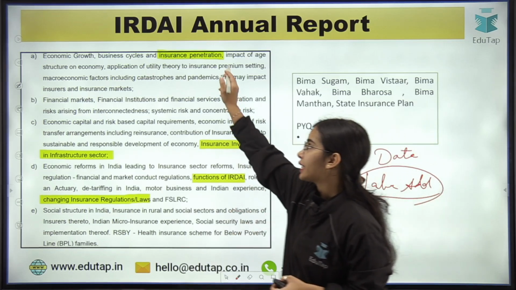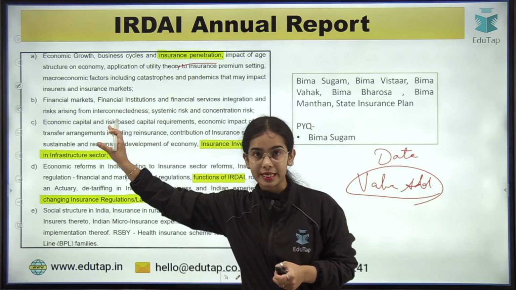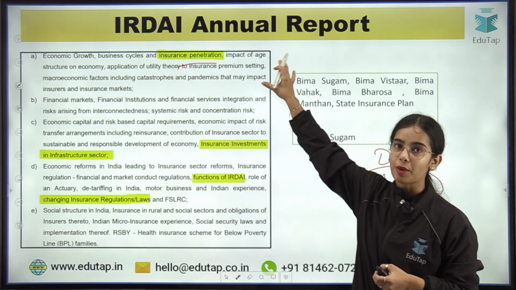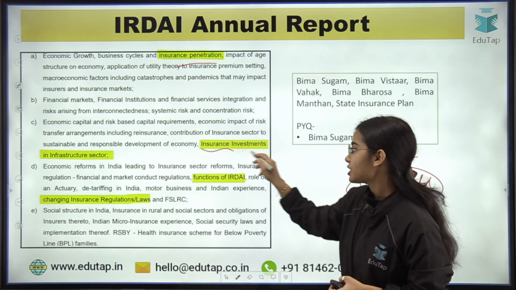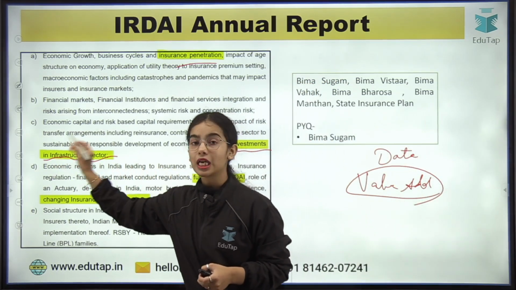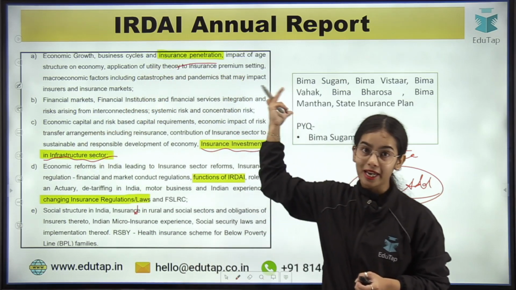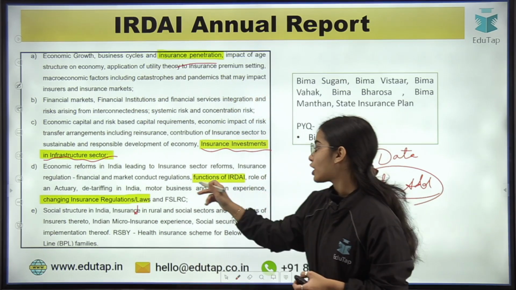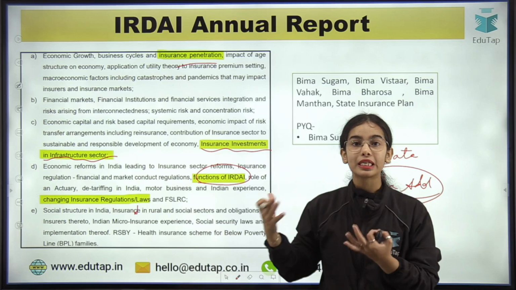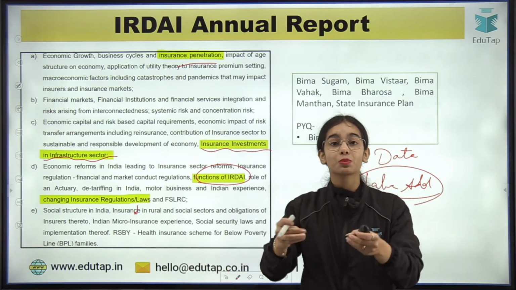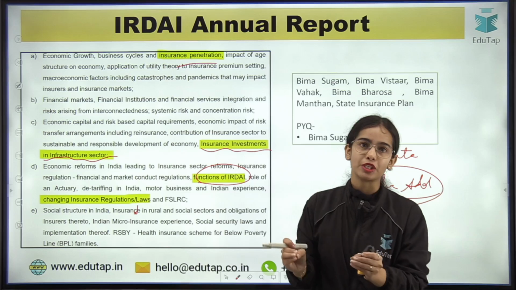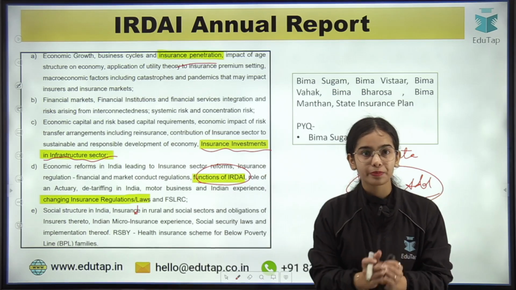If you want to get the data about insurance penetration and insurance density, you can get it from the IRDAI annual report. If you want data on insurance investment in the infrastructure sector, it is provided in the IRDAI annual report. If you want to know about the functions of IRDAI, or read about the role, policies and initiatives of IRDAI, they are mentioned in detail in the IRDAI annual report.